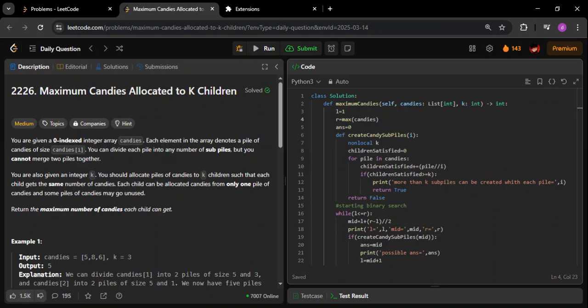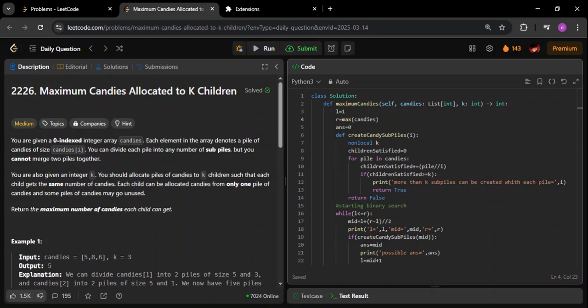This is the third medium level question in a row. I will request you to please go and see yesterday's question, which was a FANG level interview question. Coming to this question, if you saw yesterday's question, this will definitely look easy. So let us see what we can do here.